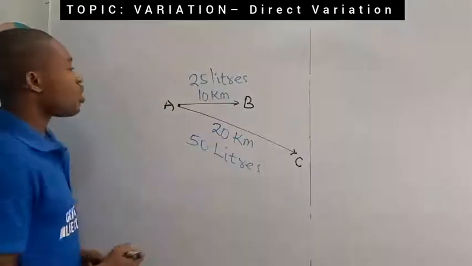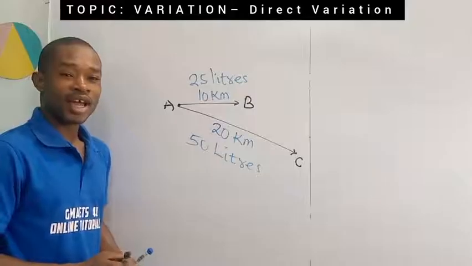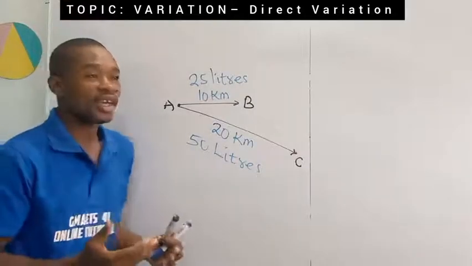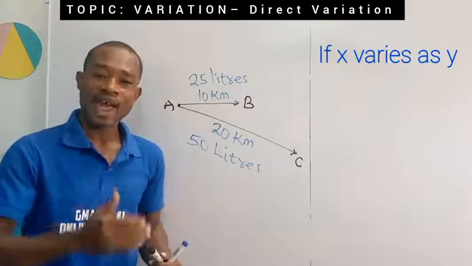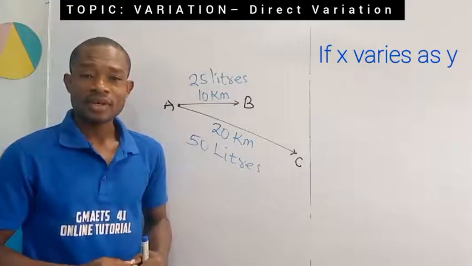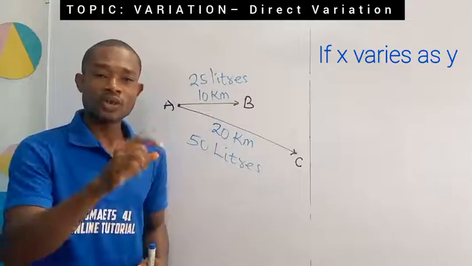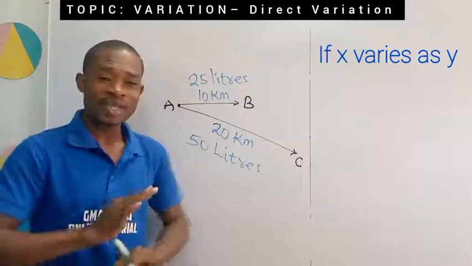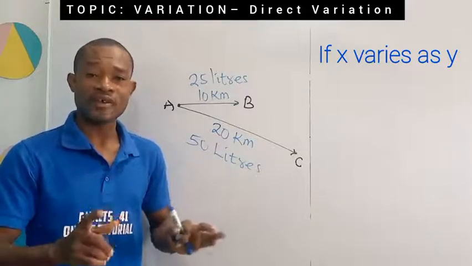Let us move on to see how we establish direct variation mathematically. I am going to consider x and y as two quantities that are directly proportional. So I would say that let x vary directly as y. Let x vary directly as what? Y. That statement that x varies as y, whether I use the word directly or not, if I say that x varies as y without identifying the type of variation, it is taken to be direct variation.